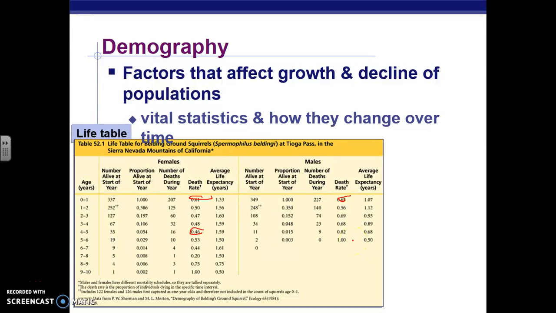And so population ecologists would ask, why is this? One of the reasons it's thought is that once males get to about the age of 1 or 2, they leave the family unit and go out and look for mates themselves, while females stay with the family unit.